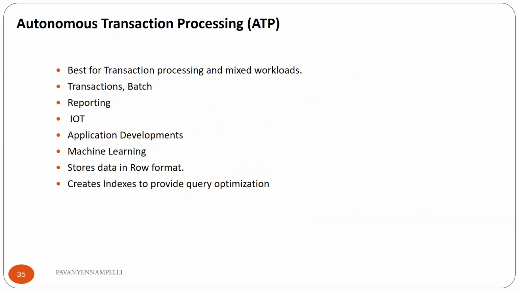So let's begin with autonomous transaction processing. For which applications is autonomous transaction processing suitable? This database gives good results for transaction processing and mixed workload models. It can be used for batch jobs and for reporting purposes.